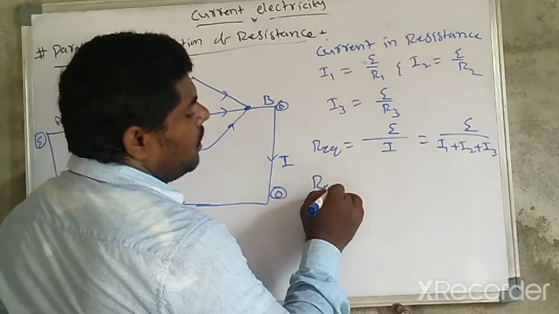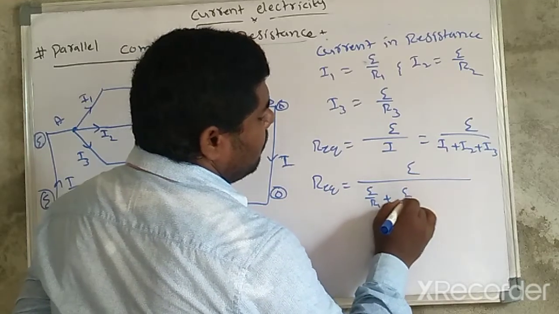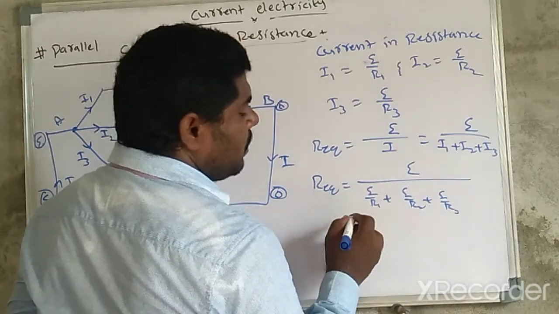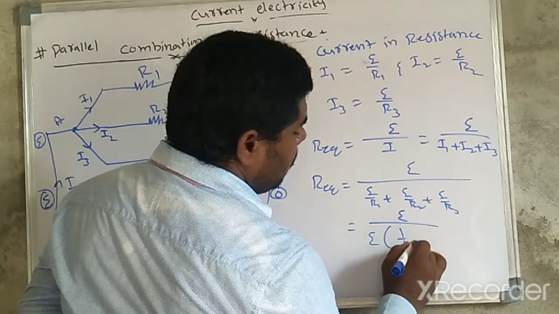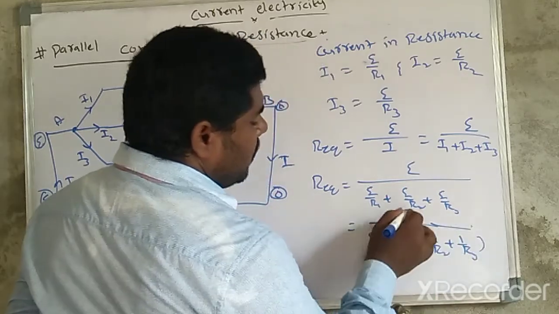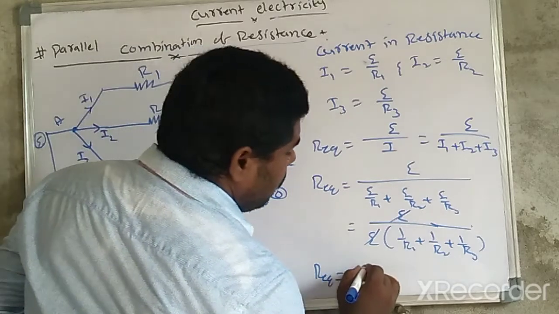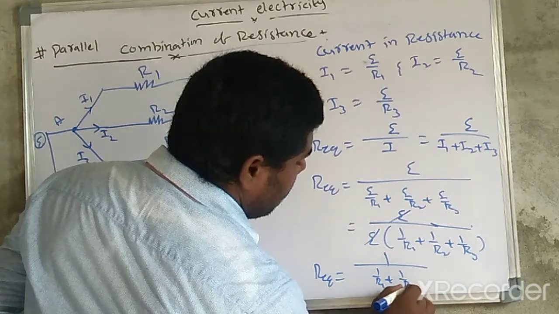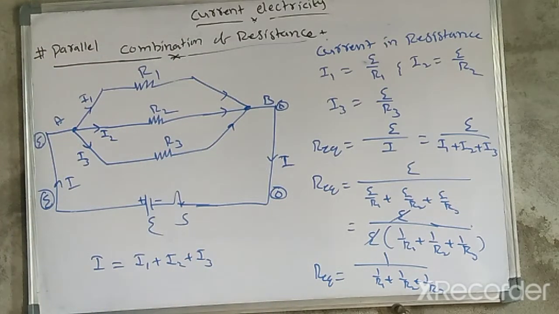We'll get R equivalent is equal to EMF divided by (EMF by R1 plus EMF by R2 plus EMF by R3). Here we take out the common EMF, so EMF divided by EMF into (1 by R1 plus 1 by R2 plus 1 by R3). Here the E gets cancelled. So finally, R equivalent is equal to 1 over (1 by R1 plus 1 by R2 plus 1 by R3).